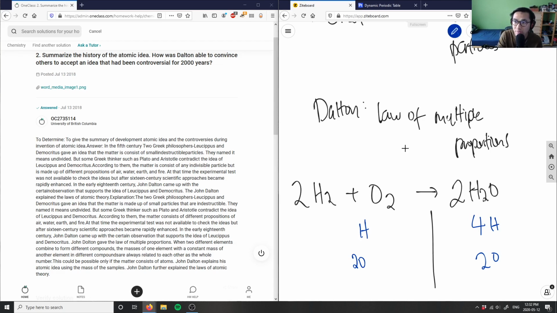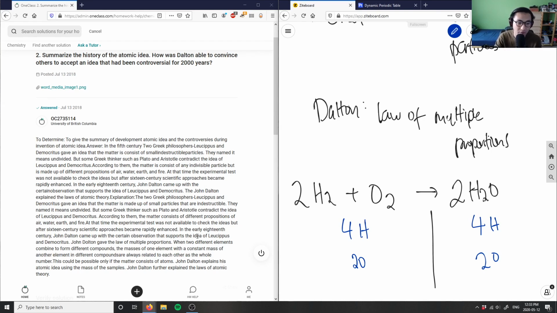Now I have a balanced chemical equation, and it obeys the law of multiple proportions and also the law of conservation of mass, because mass is neither created nor destroyed; it's simply transferred. The mass of the reactants is the same as the mass of our products.